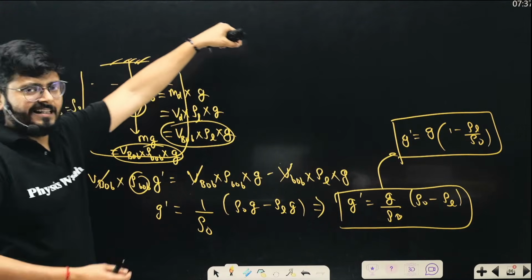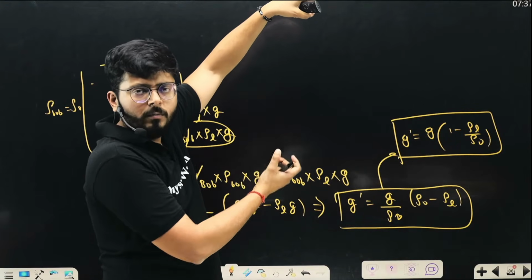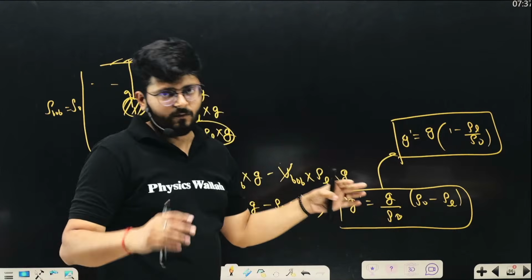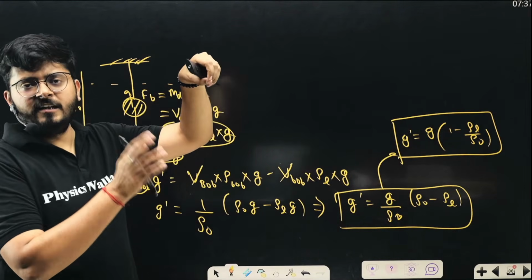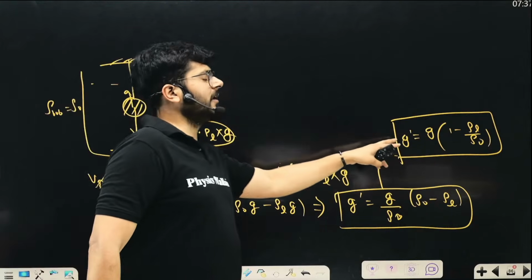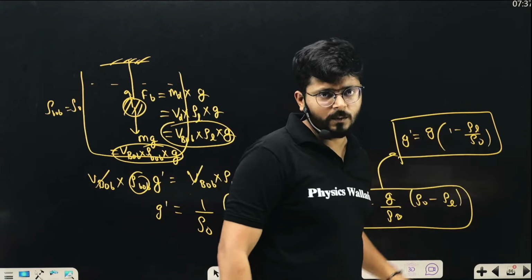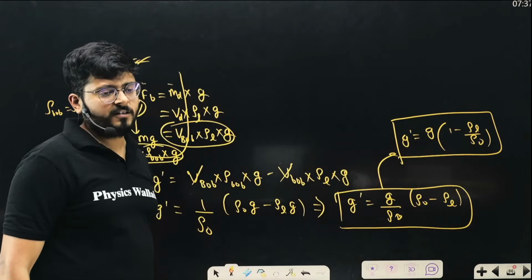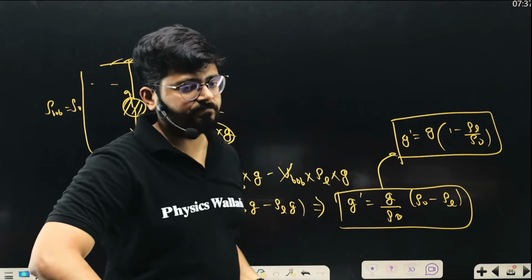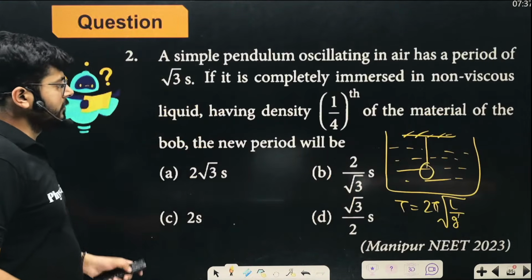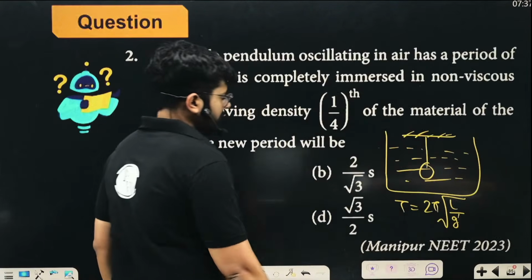when it is hanging in the air. The acceleration due to gravity acting on the bob is g, which is 9.8 meter per second square. But once it is immersed in a liquid of density rho L, the effective value g dash is g into (1 minus rho L upon rho naught). If you remember this much, you can directly apply it whenever you want. Okay. All right. So now once you know this idea, you can apply the same formula.